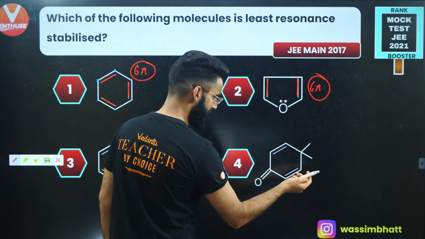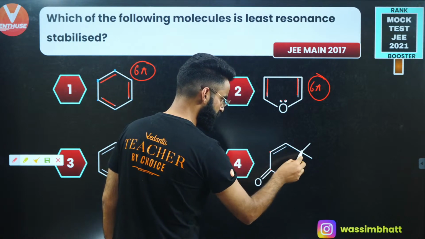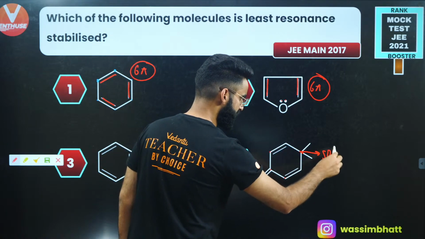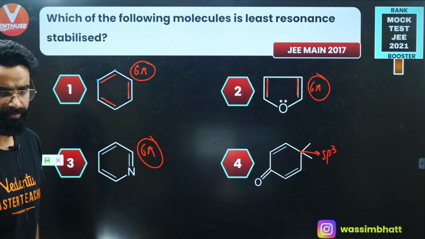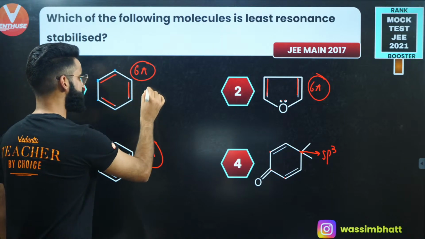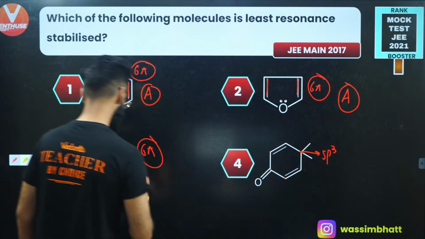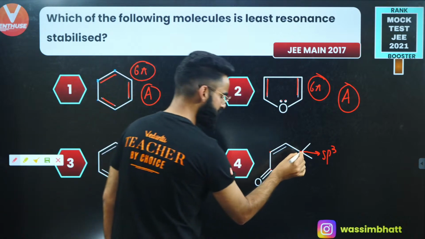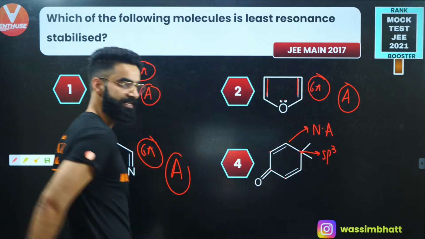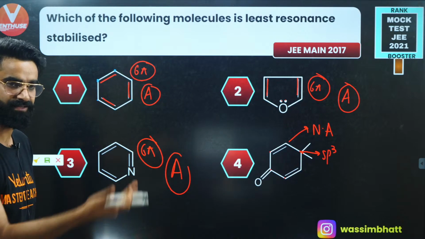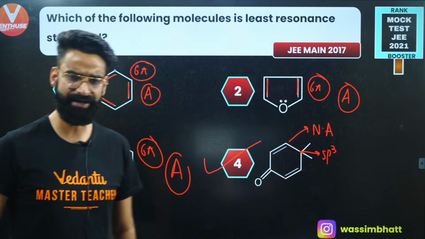Right here, is there a complete cyclic conjugation? No. This is sp2, this is sp2, this is sp2, but this is sp3. So this molecule is not planar overall, right? Since 6 pi electrons means aromatic, as per Huckel's rule, this one is not planar at all. So this molecule is going to be non-aromatic. The stability of non-aromatic is less than that of aromatic. So which one is going to be least stable? That is going to be your fourth one, right?